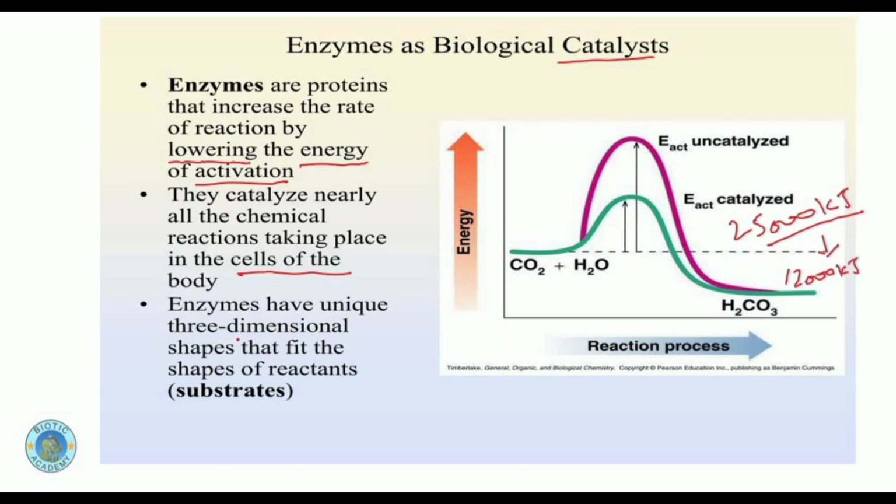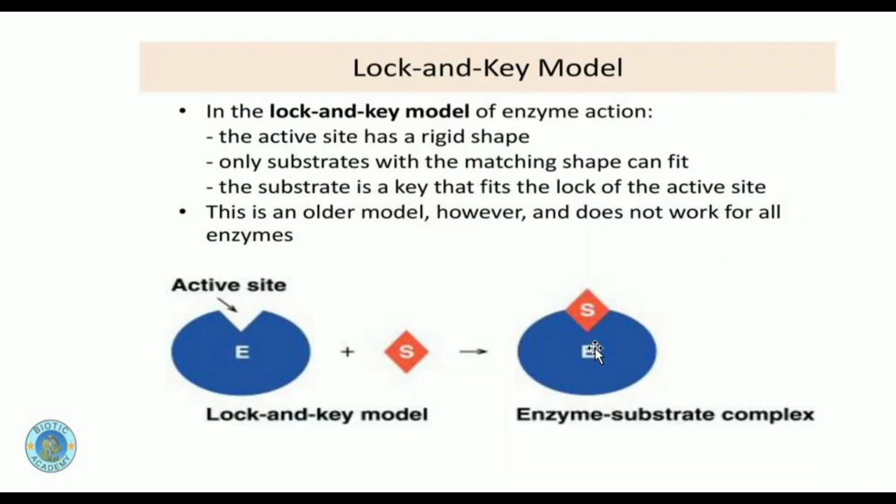Now, enzymes have their unique three-dimensional shape. What does this mean? They have a unique three-dimensional shape that helps them to fit a specific type of substrate. How is this statement going to prove itself? It can be proven with the help of this diagram. Every enzyme has a specific site on its structure, which has a shape complementary to the shape of the substrate.